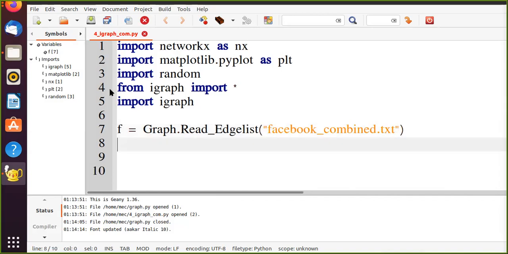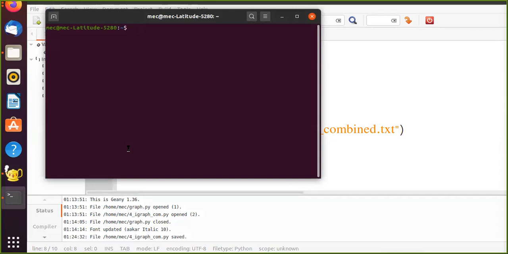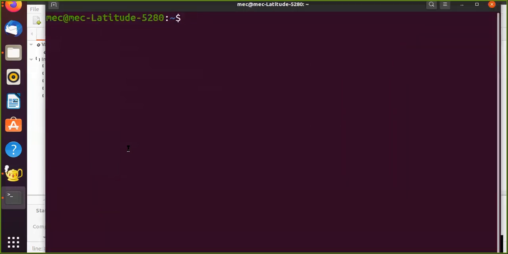And what I'm going to do is apply a printf here. Let's see what it's going to do. So I have just read this edge list in a graph f. After that, I'm just printing this graph f. I'm going to execute this now. So it takes some time to read this entire edge list.